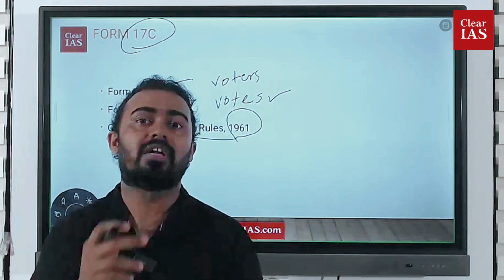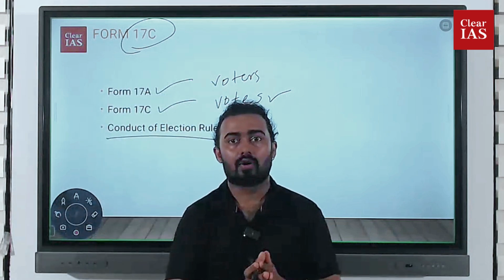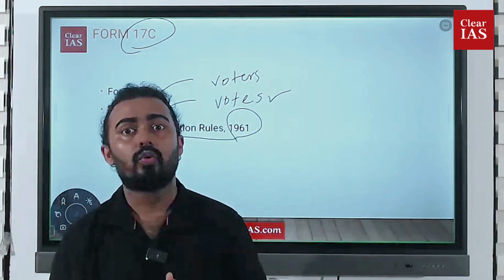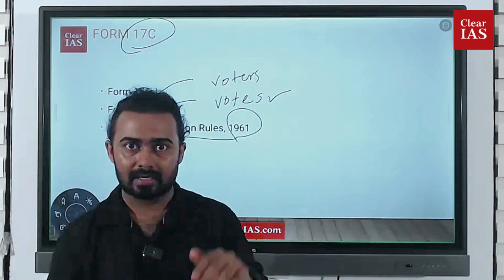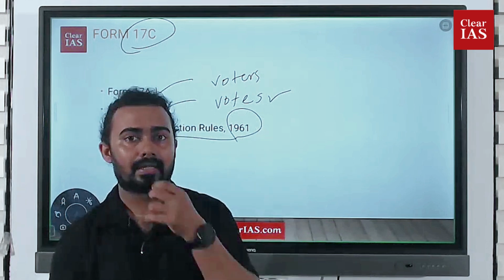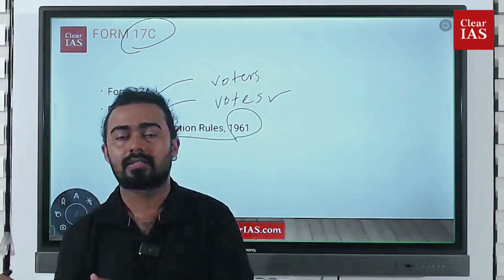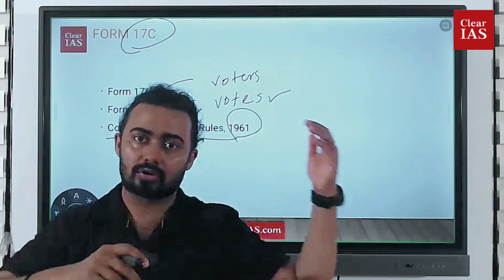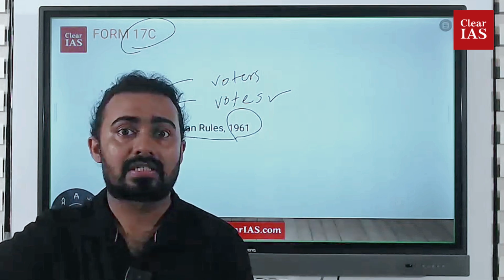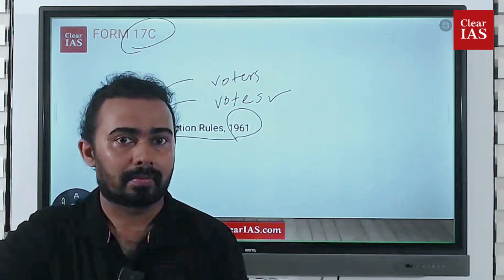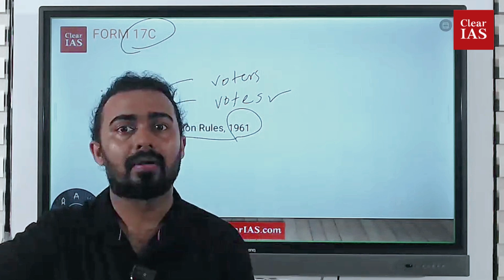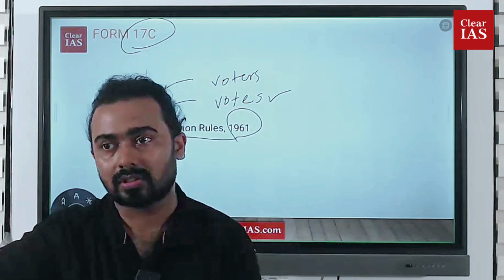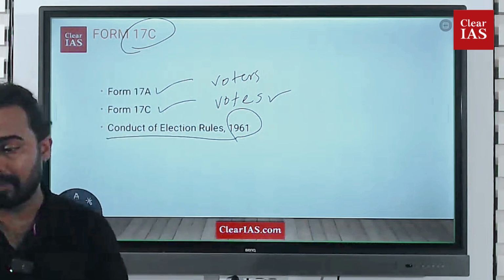So the Election Commission of India used to publish that 17C document on its site, so that all the agents and all the people could view it transparently. That used to happen. But in recent times, the Election Commission of India is taking a lot of delay to publish that data, and that is why the association went to the Supreme Court. The Election Commission said that they are publishing it voluntarily, and you cannot force us to publish the data. We may publish, we may not publish, but it is our right. You are not supposed to force us. That is what happened in recent times.